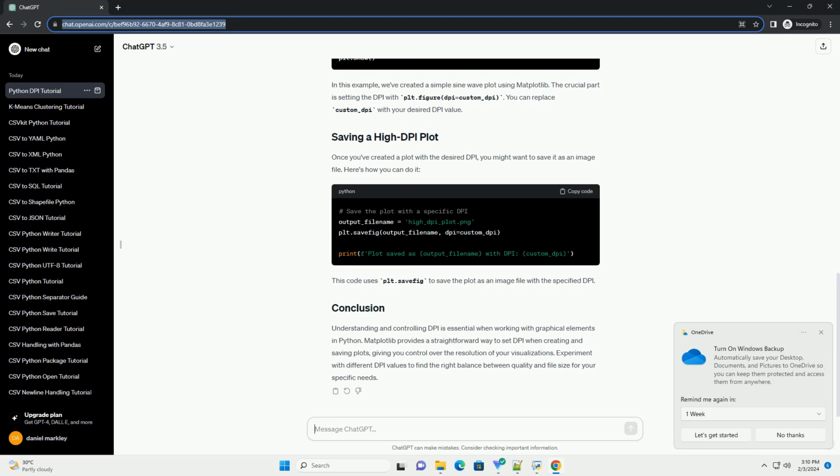Understanding and controlling DPI is essential when working with graphical elements in Python. Matplotlib provides a straightforward way to set DPI when creating and saving plots, giving you control over the resolution of your visualizations. Experiment with different DPI values to find the right balance between quality and file size for your specific needs.